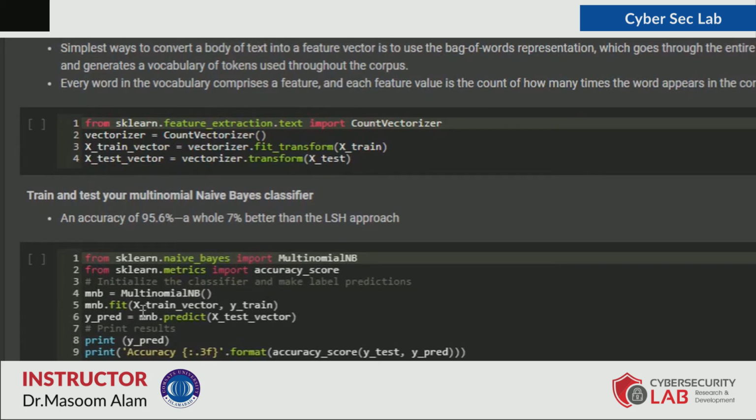And here we are applying the multinomial Naive Bayes on the training data that we have done, on the testing vector, and then we try to get the results. So overall we have got 95.6%, which is close to 96% accuracy for multinomial Naive Bayes for fighting spam email messages. So that's all from this module.